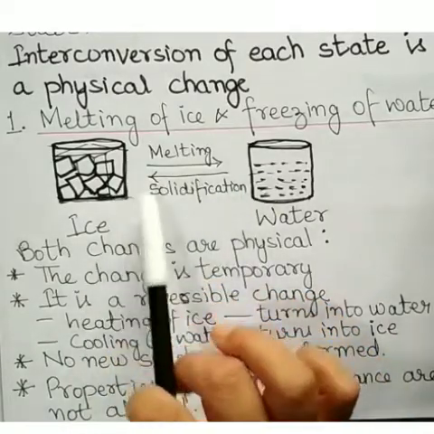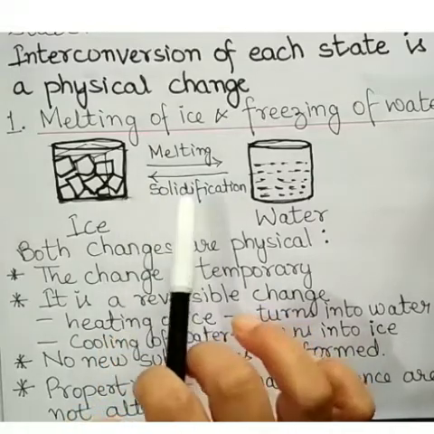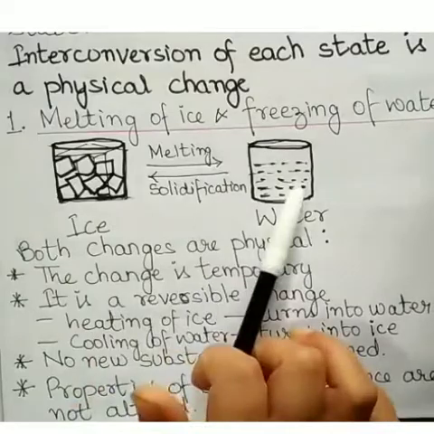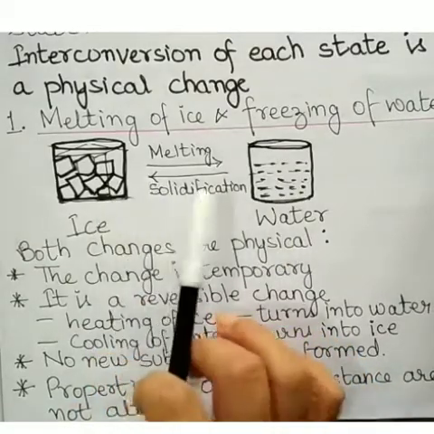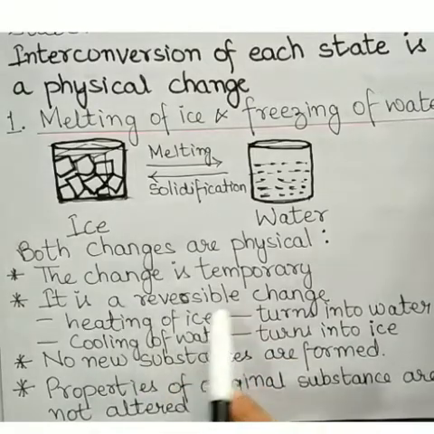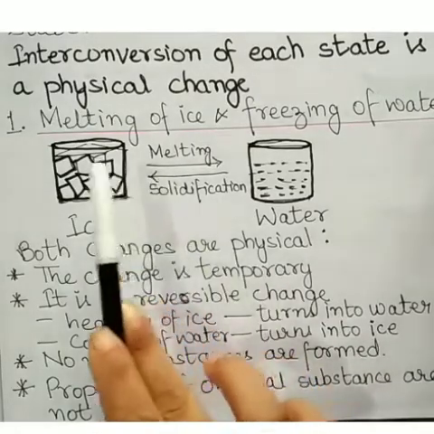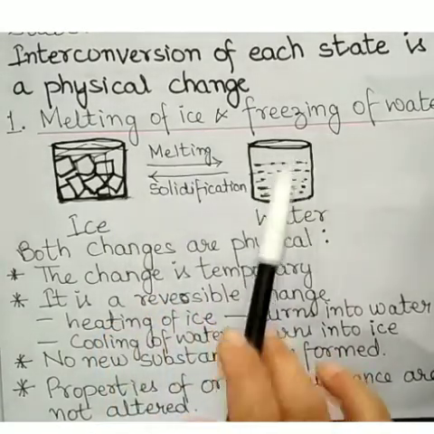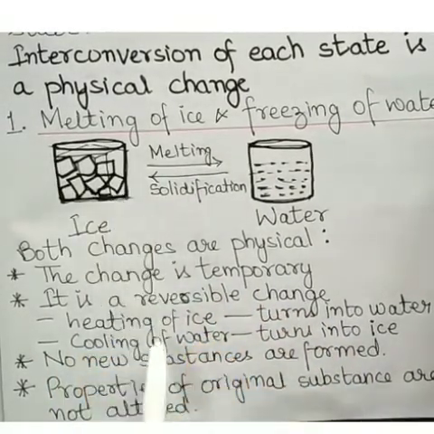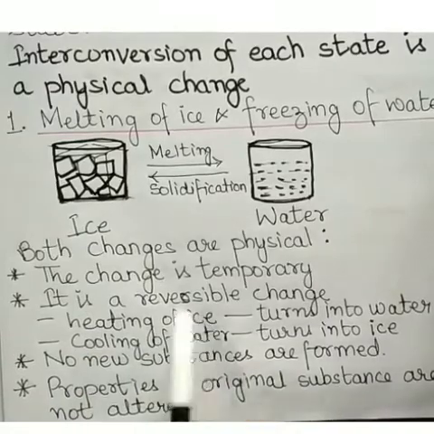So let us see some more reasons why it is considered a physical change. First, the change is temporary. You can see the melting of ice is a temporary change. Then it is a reversible change. Why? Because here ice changes into water, and then water again turns into ice. So the change is reversible.